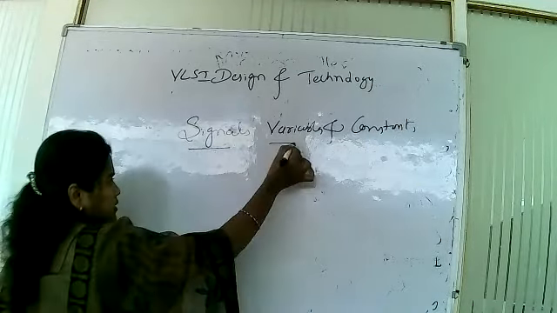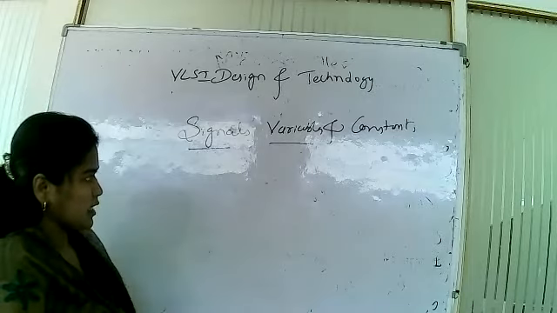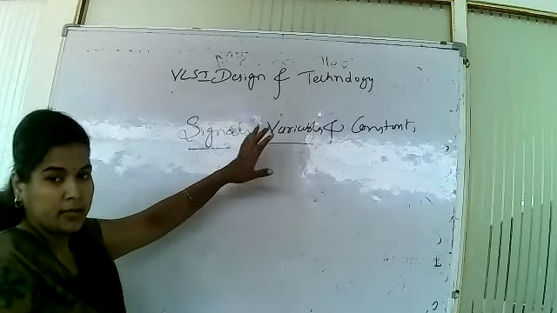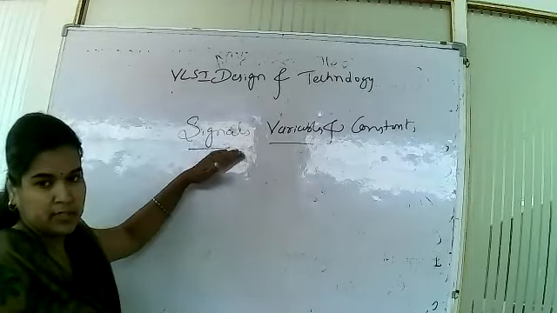I also explained, taking an example, the difference between the signal and the variable. Today, I will explain constants. This is the last topic in the first chapter of the first unit. So we will study constants first here.